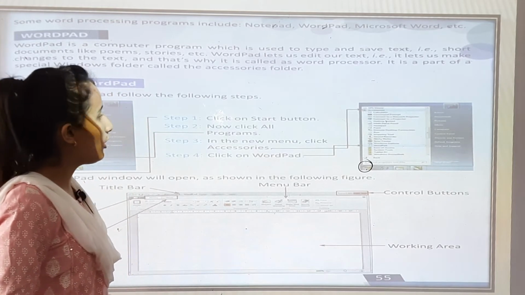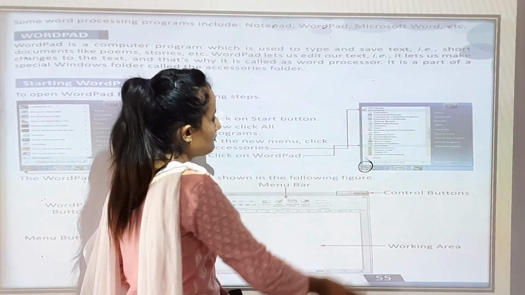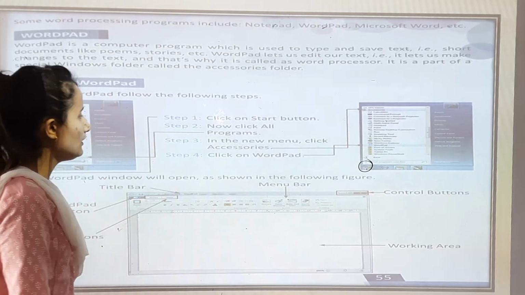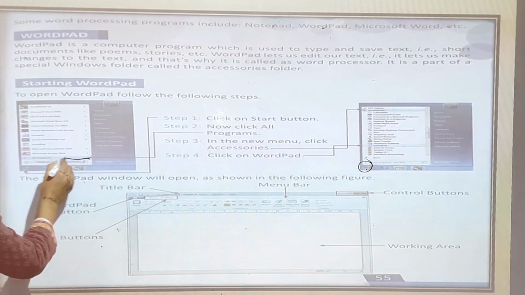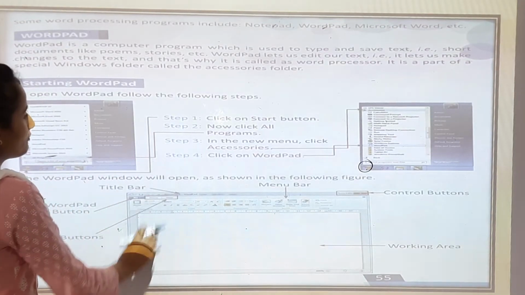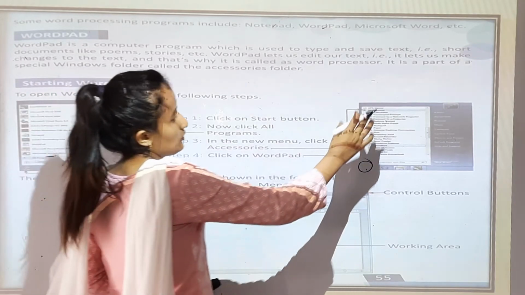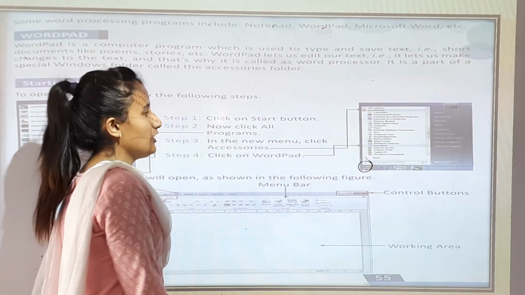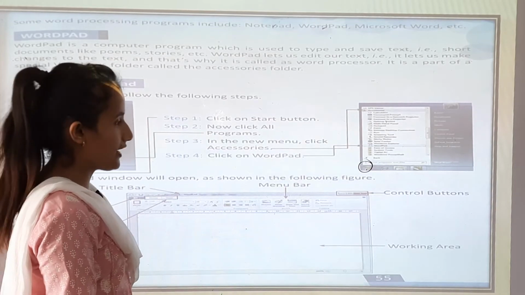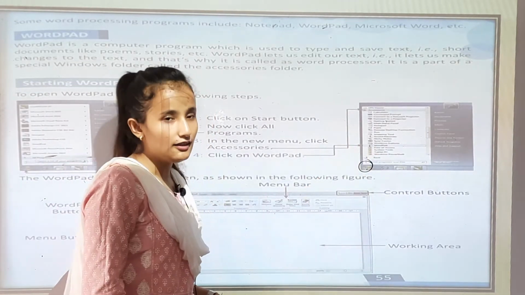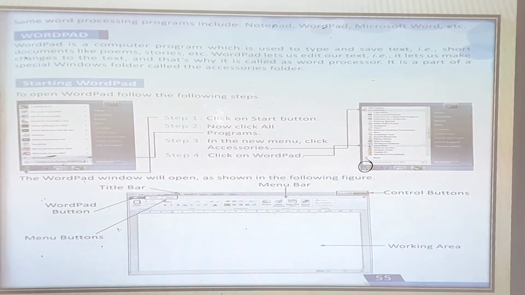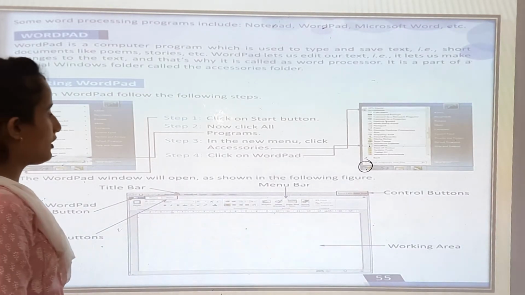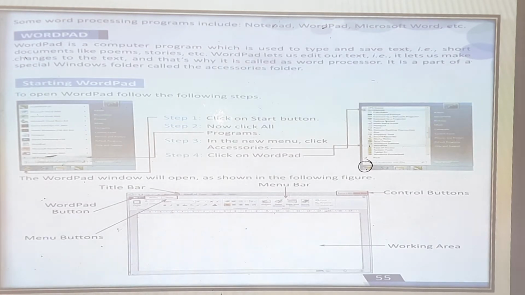Step 2: now click All Programs. You have to click All Programs. And step 3, in the new menu click Accessories. You can see this in the new menu, Accessories. Step 4, click on Wordpad. There you can see the Wordpad feature on your screen. Now you have to select Wordpad. When you click Wordpad, the screen will appear like this. The Wordpad window will open as shown in the following figure. You can see this Wordpad.